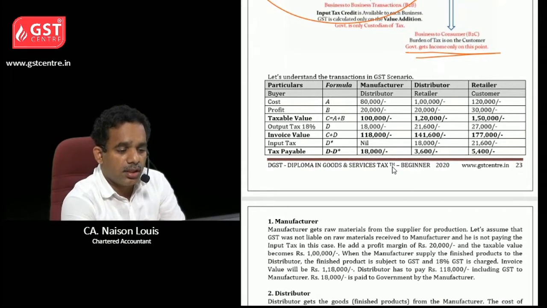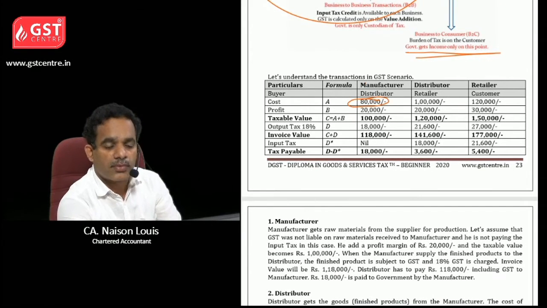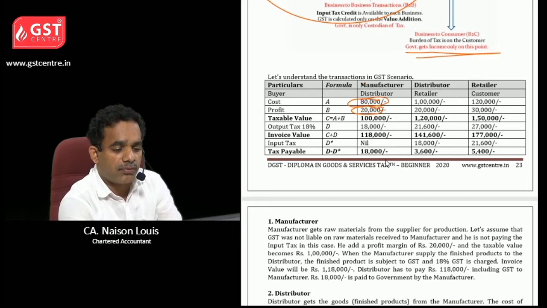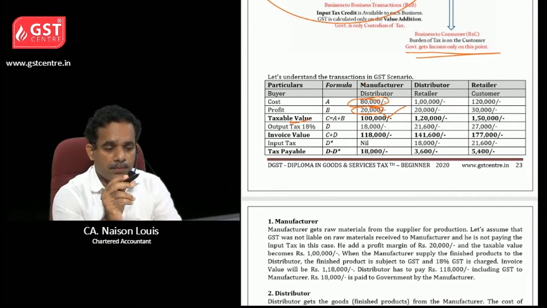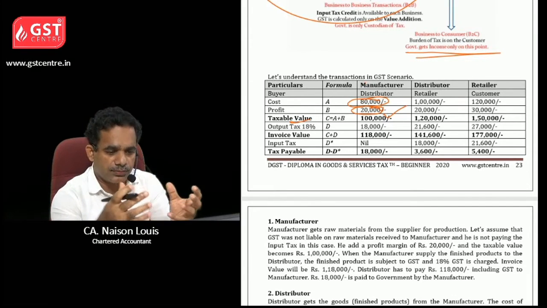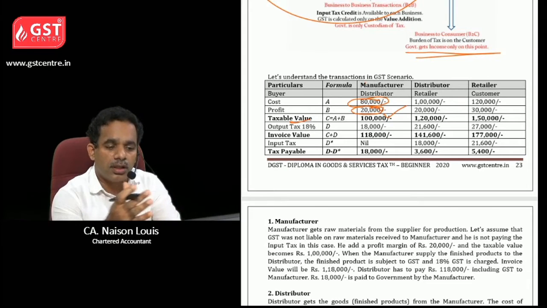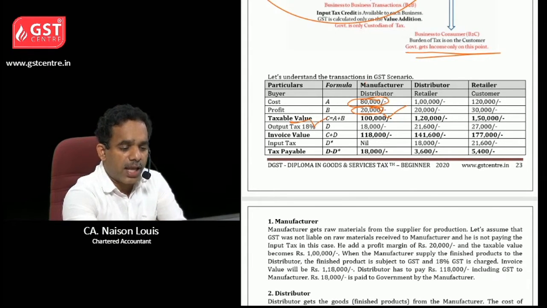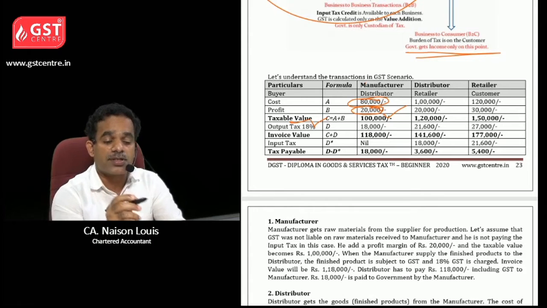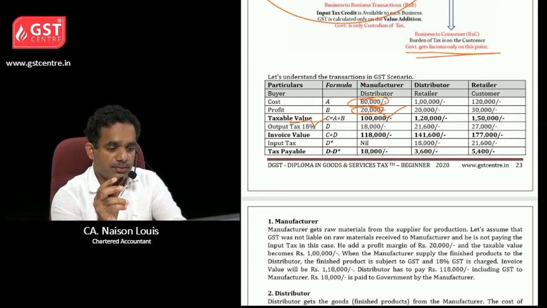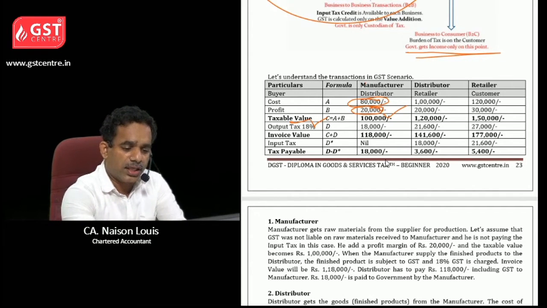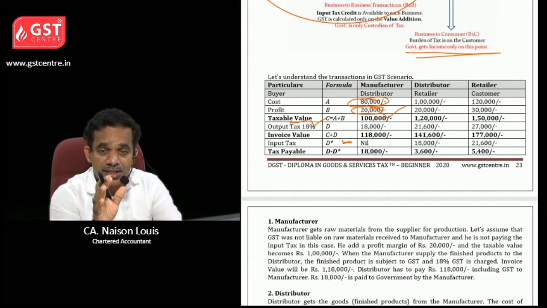See here, the manufacturer is getting the goods at 80,000. Then he has a profit of 20,000 and the taxable value will be 1 lakh. He is doing some manufacturing and then the value will be 1 lakh. Then he will add 18% GST, 18,000, and the invoice value will be 1,18,000. Suppose he didn't pay any GST to the supplier.